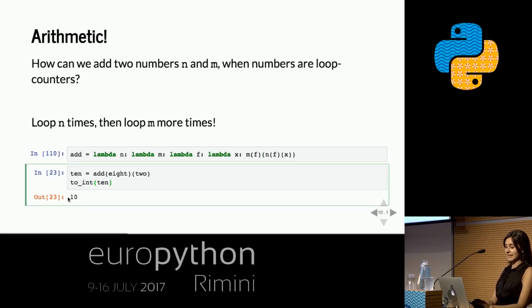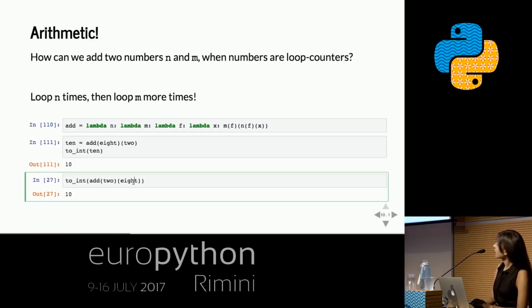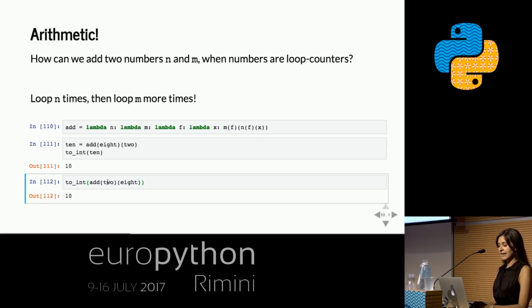Okay, so I should be able to get this. I should be able to add 8 and 2 and get a thing called 10, and it should convert to this. All right. It worked. Yay. Nothing exploded. And I should then be able to, let me zoom out a little. Can you still read that? Okay. I should then be able to add them in the opposite order, and it should work. And I should be able to mess with this, right? Like, this should give me, yay! We added numbers! Yay!